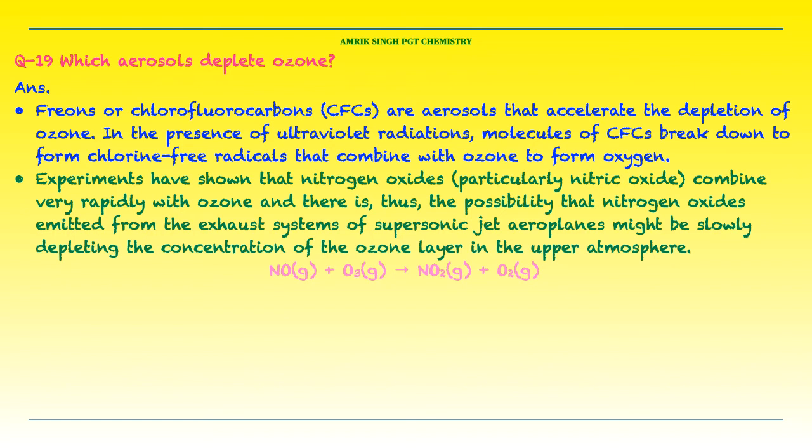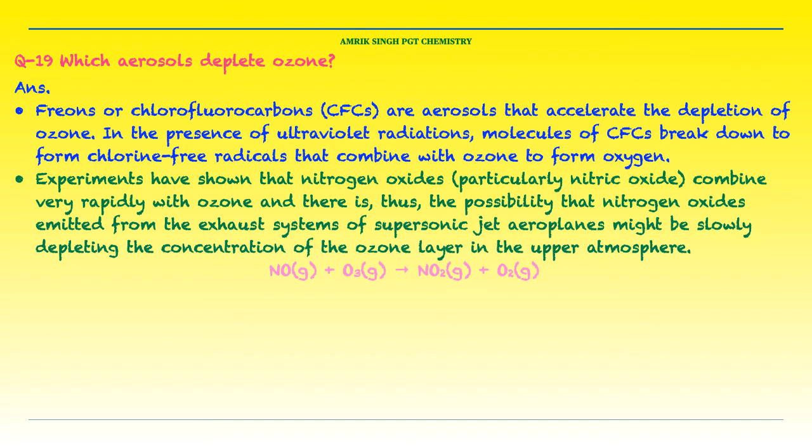Experiments have shown that nitrogen oxides, particularly nitric oxide, combine very rapidly with ozone, and there is thus a possibility that nitrogen oxide emitted from the exhaust system of supersonic jet aeroplanes may be slowly depleting the concentration of the ozone layer in the upper atmosphere.